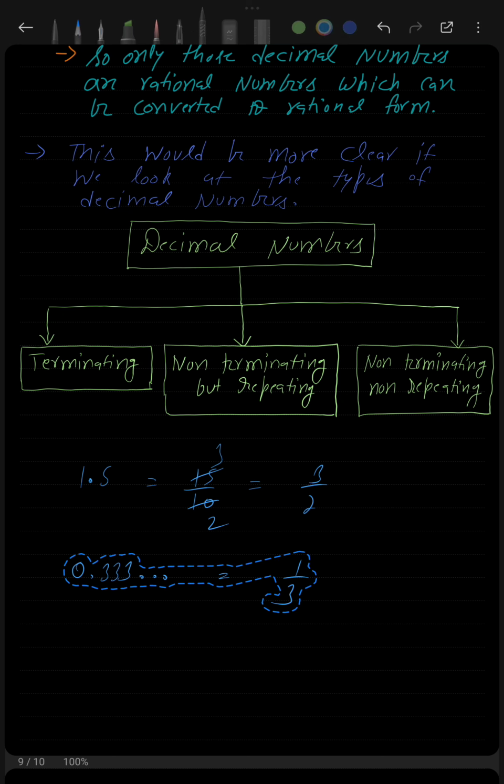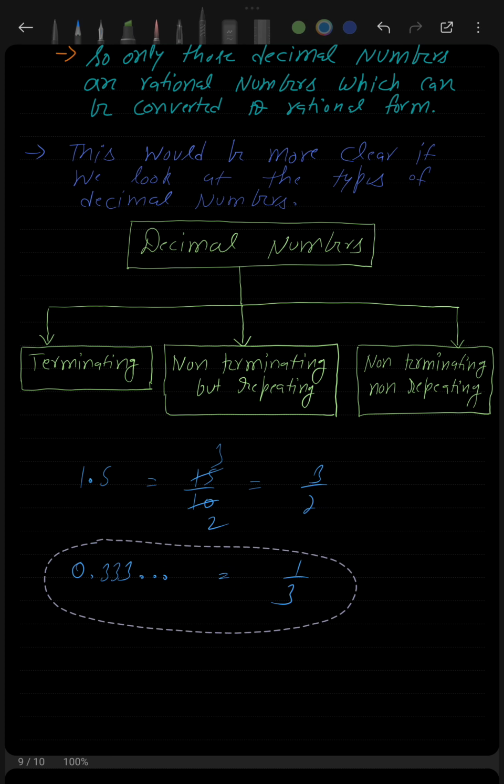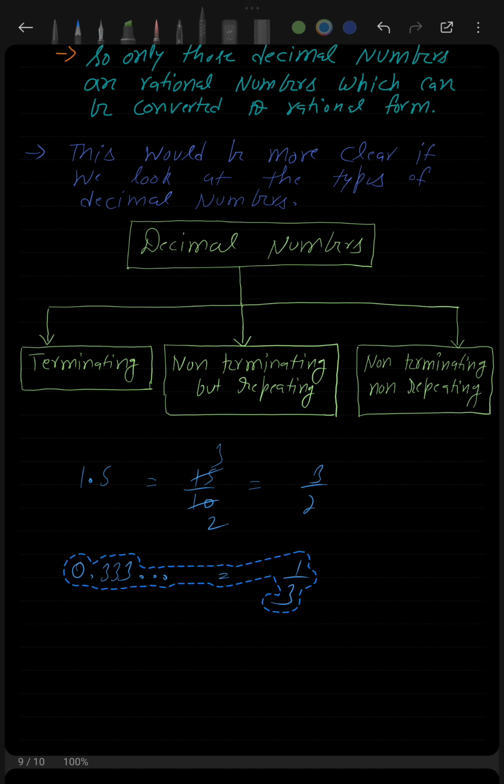And how can we convert non-terminating but repeating decimal form to p by q form? You will have to learn that. This is a little bit different. We cannot use the above approach to convert this non-terminating but repeating decimal form to p by q form. So this you will learn in class 9th only. I will make a separate video where I will explain how to convert non-terminating but repeating decimal form to p by q form.